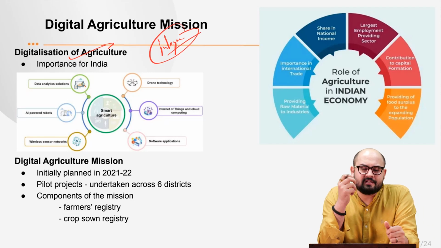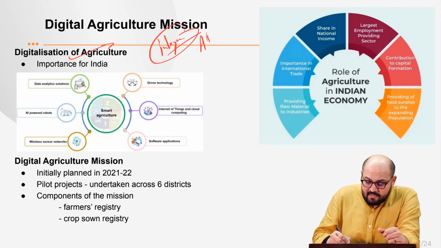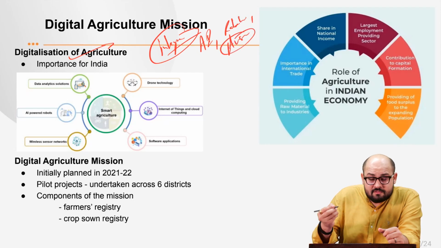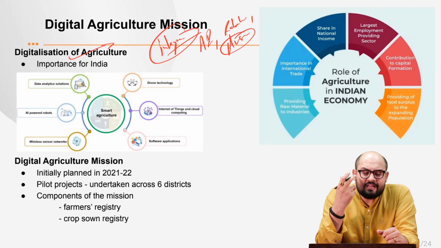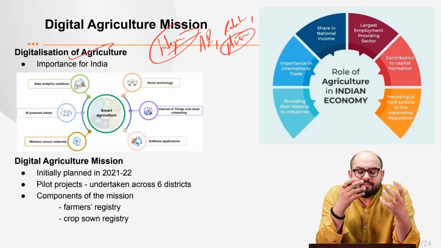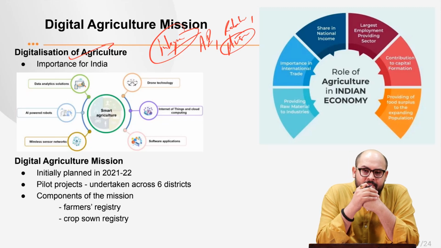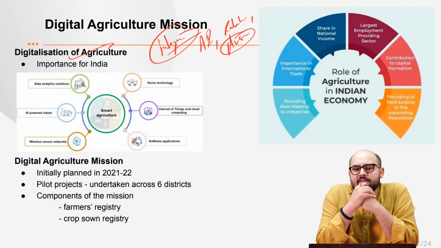of cutting-edge technologies. For example, artificial intelligence, robotics, and aviation systems like drones, right? So the integration of these technologies into the farm production system is known as the digitalization of agriculture. Now, why is this important for India?